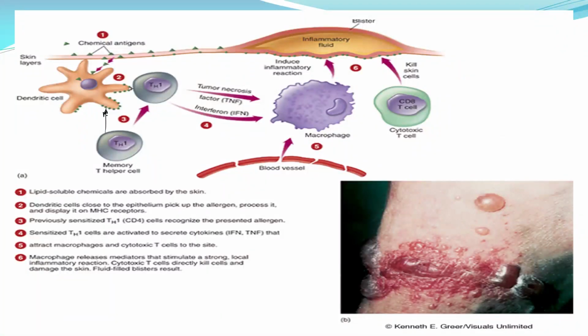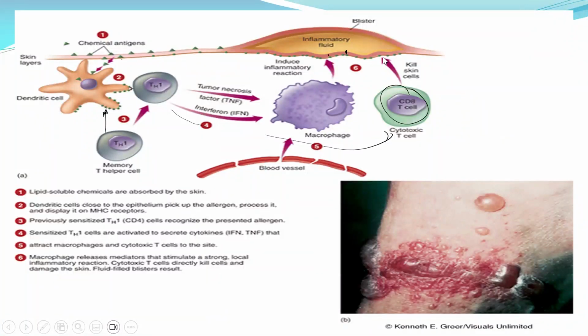Remember, T helper is the one that recognizes the MHC class 2 from macrophages, dendritic cells, some B cells, for example, and then it will give the information to the T cell to kill or destroy that. So when they destroy it, the T cell produces toxin to destroy this allergen, for example poison ivy.